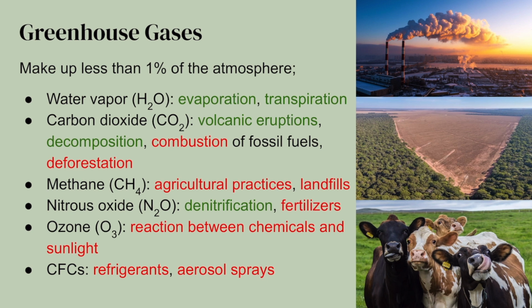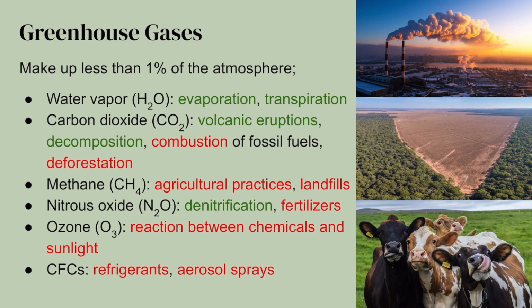Our atmosphere is primarily made up of nitrogen gas and oxygen gas, which makes up 99% of it. These two gases are not considered greenhouse gases because they don't absorb infrared radiation. So what this means is greenhouse gases make up a very small fraction of the atmosphere, less than 1%, and they still have a really big impact.